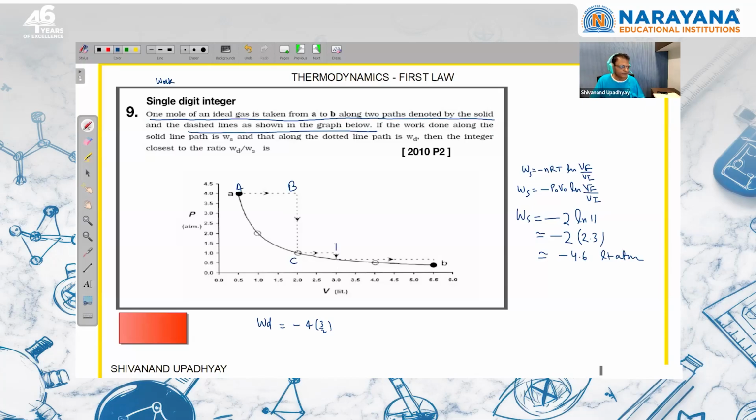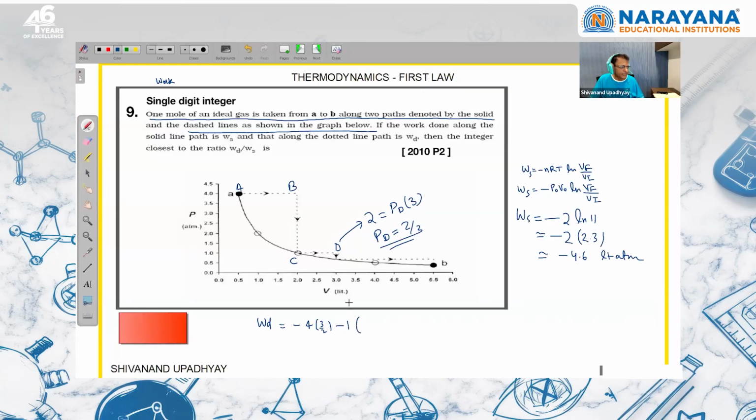Then C to D. If I calculate what is the pressure over here, we know that this is isothermal, P1 V1 is 2 and here also at point C pressure times volume is 2, and pressure is 1, so this is also 2. So here also P into V will be constant. So if we know the volume here, at point D we can say that P1 V1 is 2. So pressure at point D into volume 3 is 2. So we can say that pressure at point D is equal to 2/3. So this is the point I want to discuss here. So if I want to write what is the work done here, from here to here pressure is 1 atm.